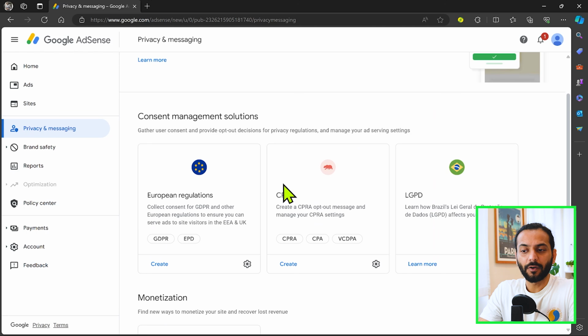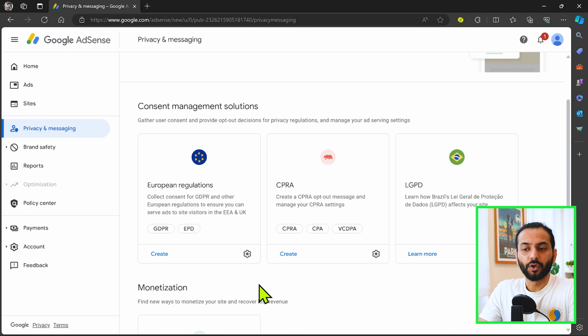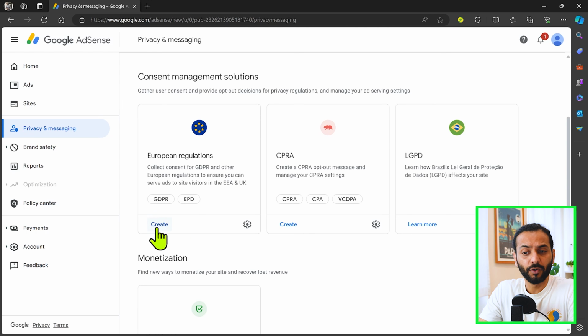And if your traffic is coming from any of these countries, your website needs to be compliant with these countries. So if you have traffic from the European Union, you need to create GDPR, or CCPA, or LGPD if your traffic is from Brazil. So depending on the region, you need to comply with cookie policies. So for example, my traffic comes from the European Union or UK.